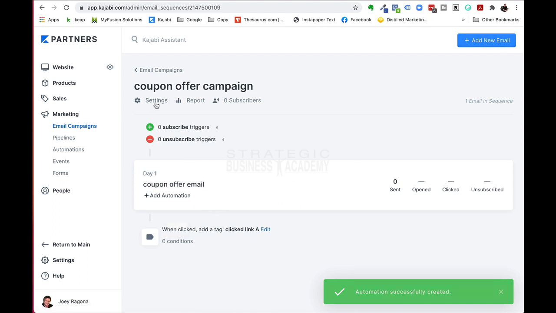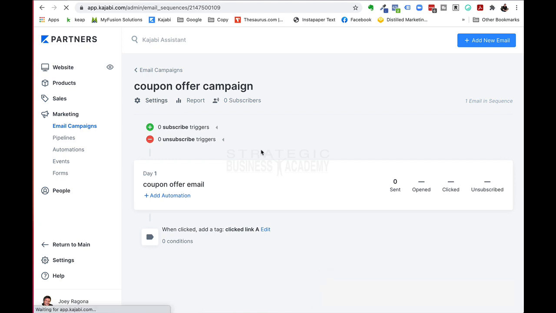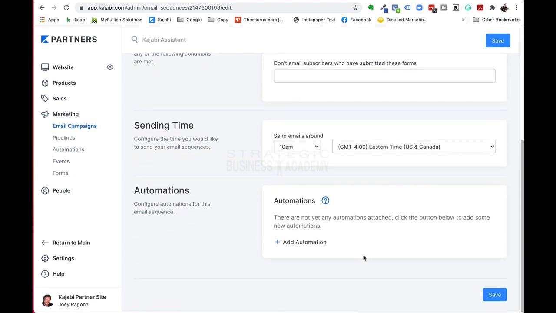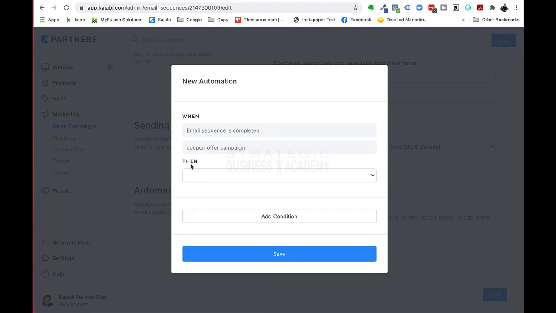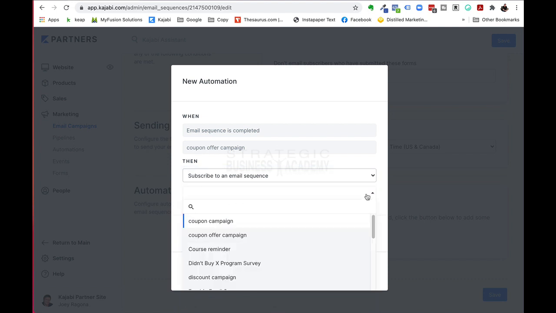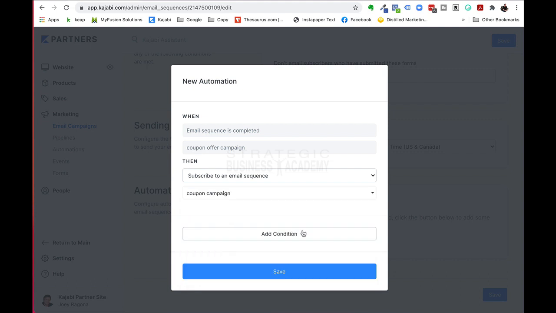And then, sorry, there's one more piece here. We got to go into settings, and we're going to send everybody at the end of this campaign, okay? Subscribe to an email sequence, and we're going to send them to that coupon campaign, because this is what I'm sending them to.